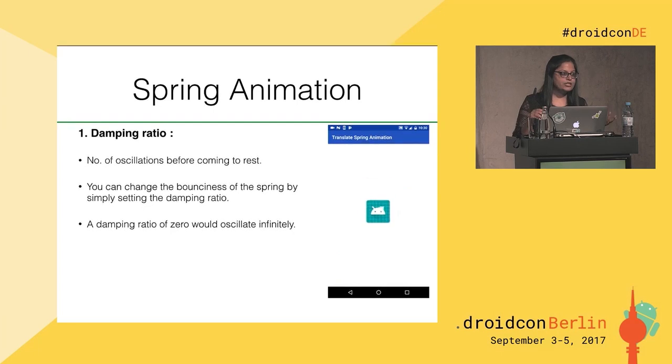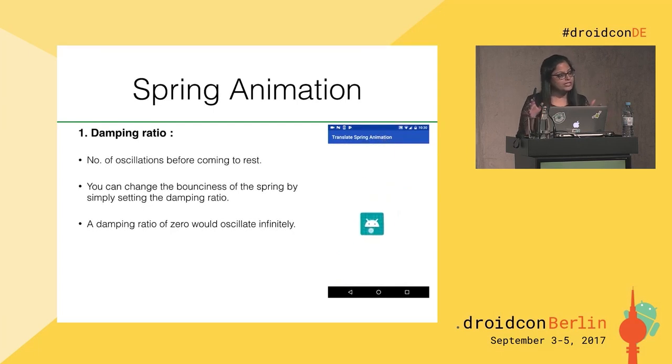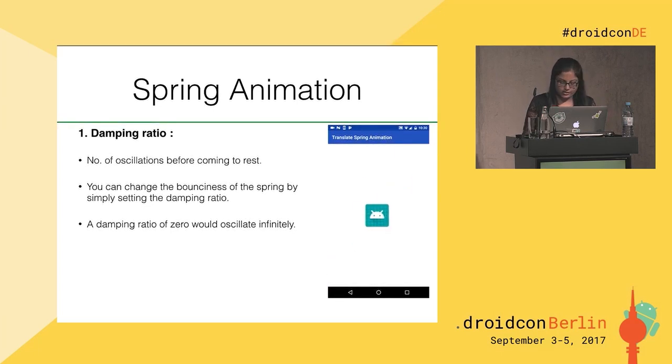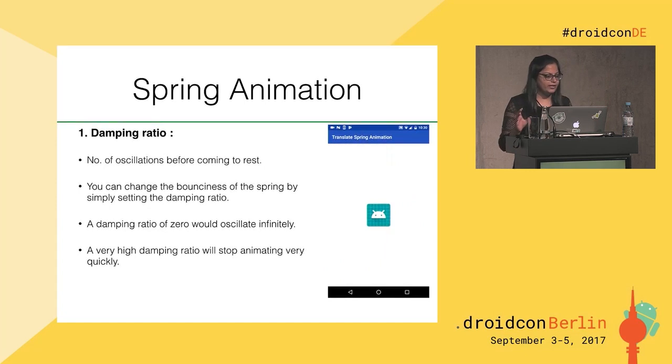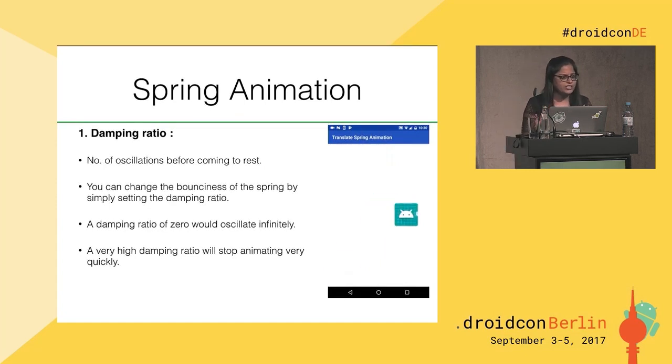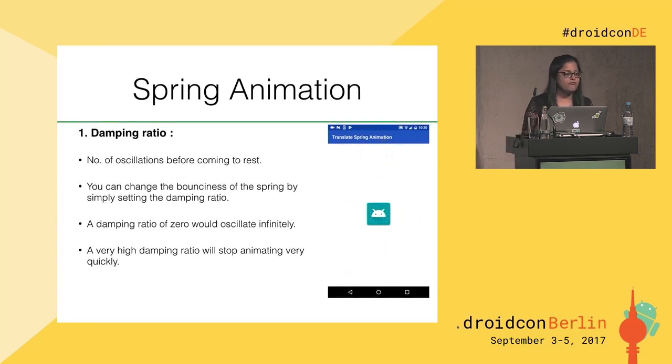A damping ratio of 0, remember, would oscillate infinitely and will never come to rest. And a very high damping ratio will not have much oscillation and will stop very quickly.